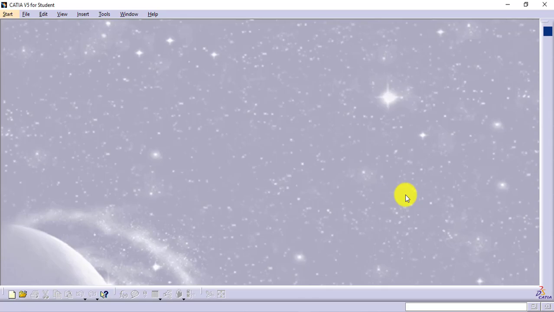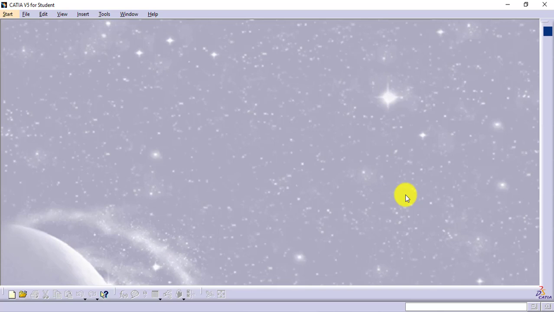Let's continue CATIA V5 with surface modeling and wireframe modeling, or we can say surface design and wireframe design. These are two different concepts, but the working of these two concepts is somewhat similar.